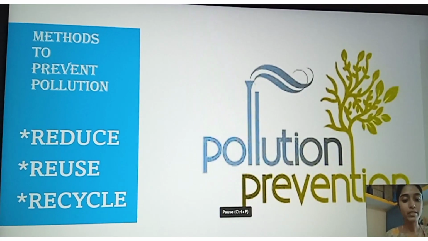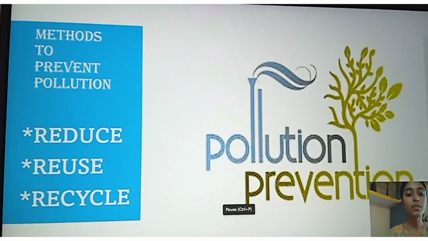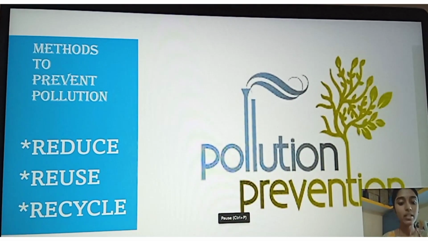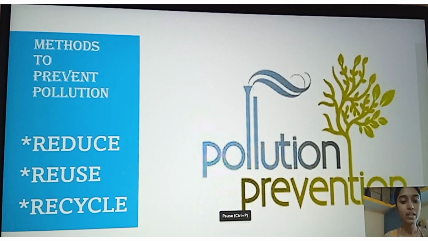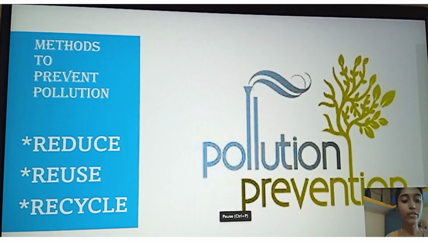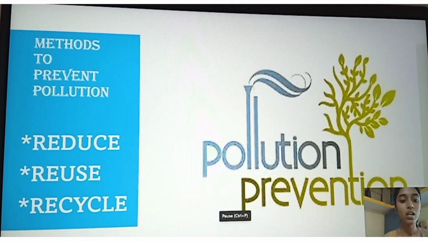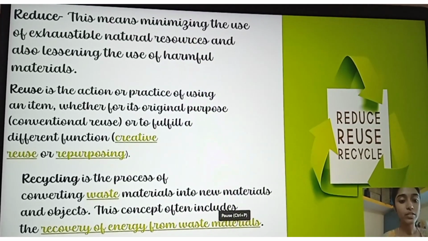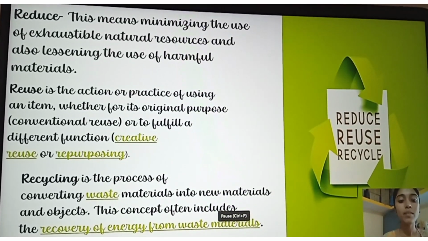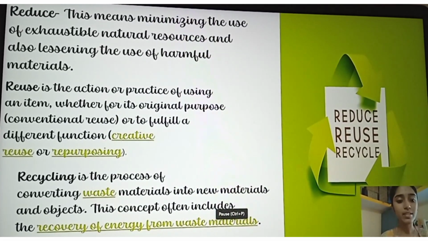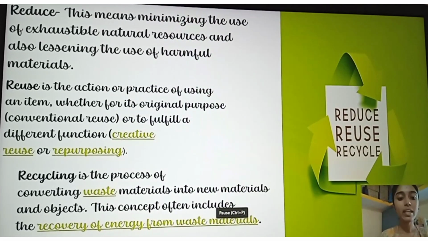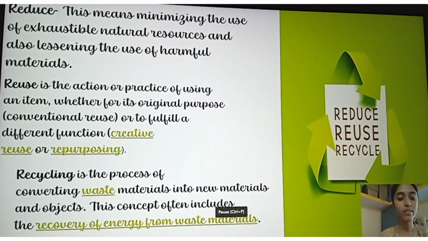Methods to prevent pollution. Here are 3 such methods to prevent pollution like reduce, reuse, and recycle. Let's know the definitions of these 3 following terms. What is reduce? Reduce means minimizing the use of exhaustible natural resources and also lessening the use of harmful materials.